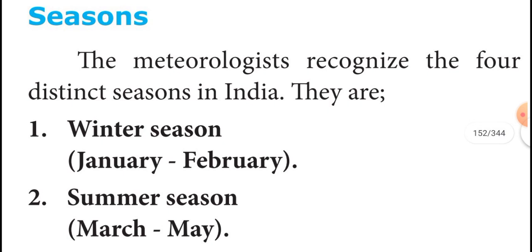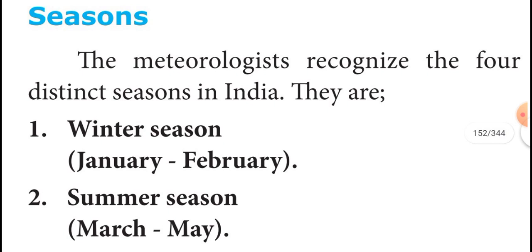So India receives the slanting sun rays.